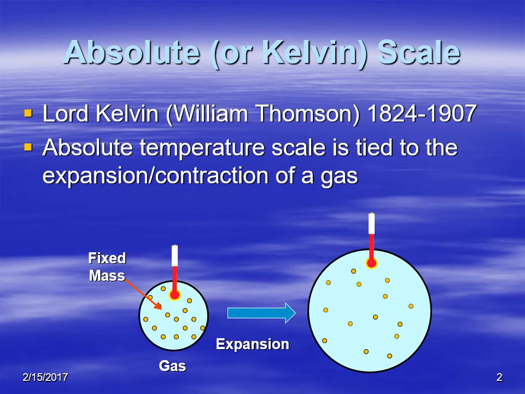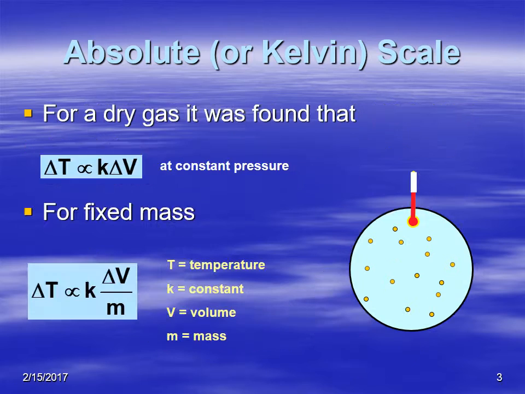If you have a fixed mass of gas in a container and you expand it, the temperature will change. If you compress it, the temperature will change in the other direction. This was discovered by two people, Charles and also Gay-Lussac. They came up with these concepts, and so the law is known as the Charles-Gay-Lussac law.